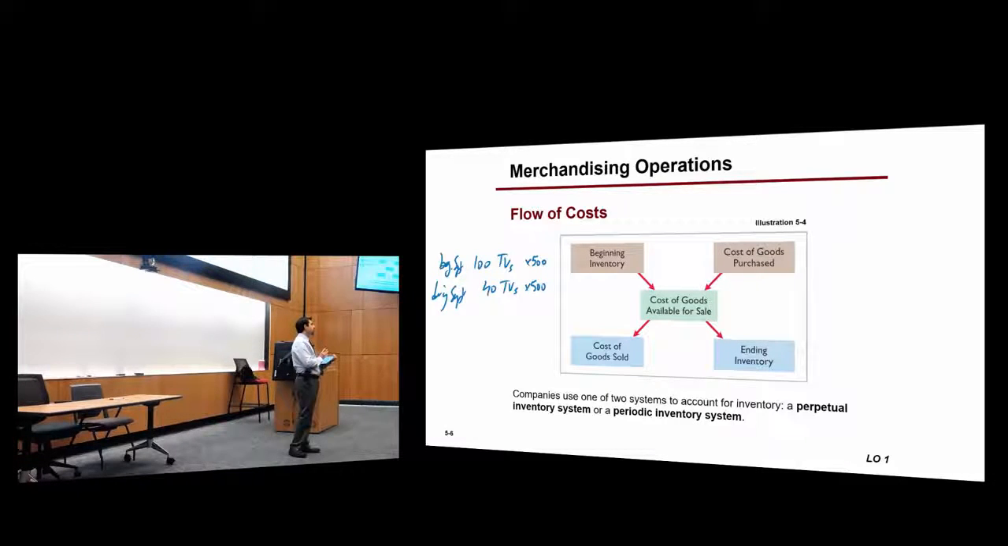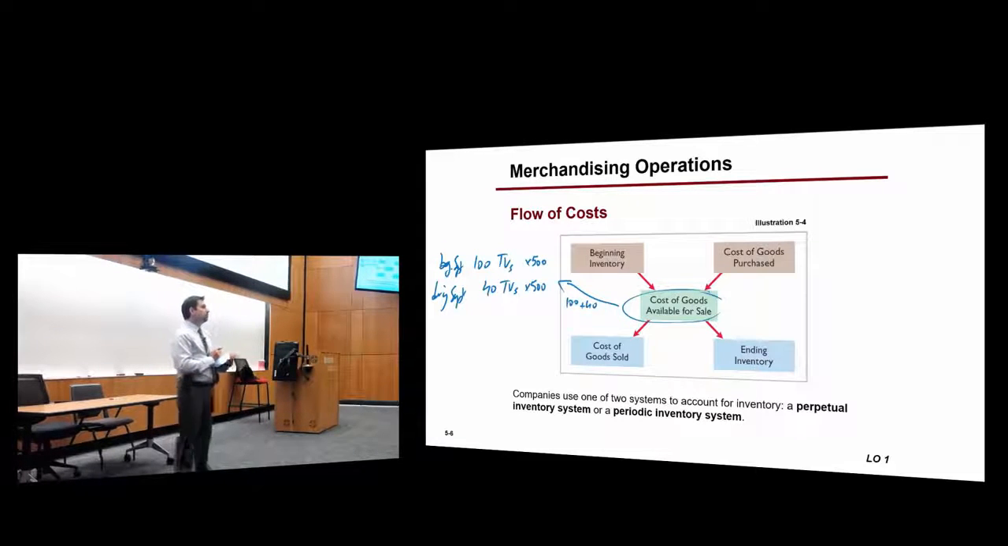Now how much does the company have, or how many TVs in September can the company sell? 140, exactly. They had 100, they purchased 40. So during this month, the cost of goods available for sale is equal to those two together. Right? So it's equal to 100 plus 40 TVs.